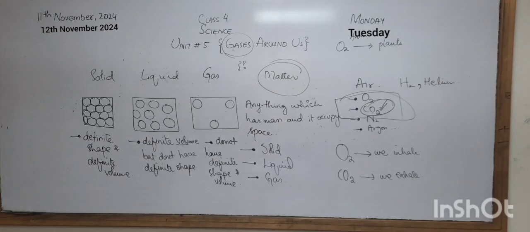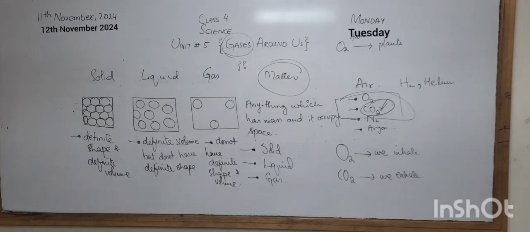Okay, so if you remember, there are some plants that have seeds, and sometimes those seeds move here and there with the movement of the air or the wind, isn't it? Yes, they are the seeds. Sometimes the seeds also move with the help of the air that has gases in it. So the movement of the air also helps the seeds to disperse, or move from one place to another place, to grow in different places.